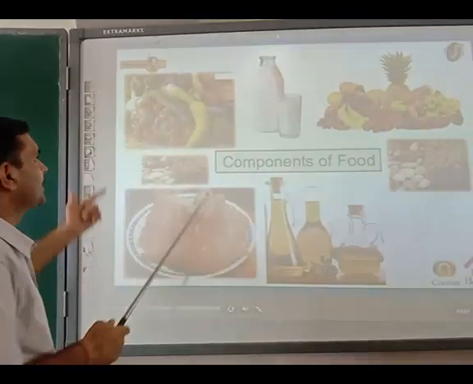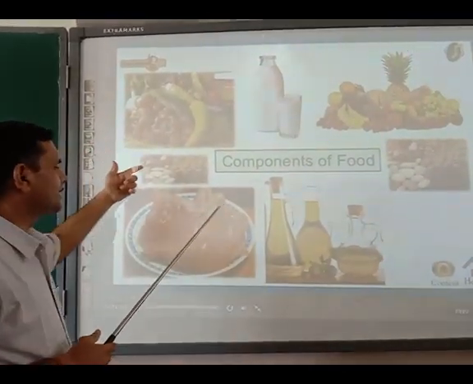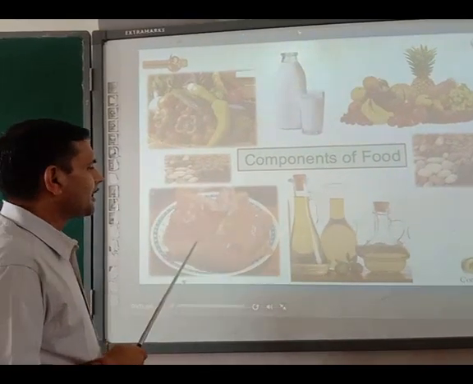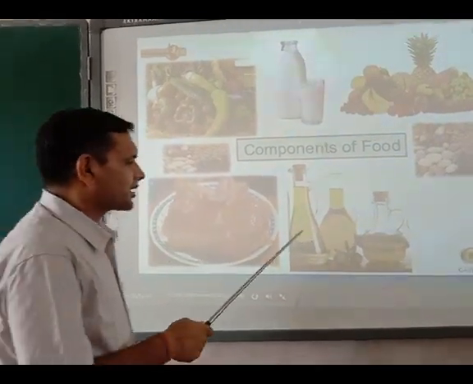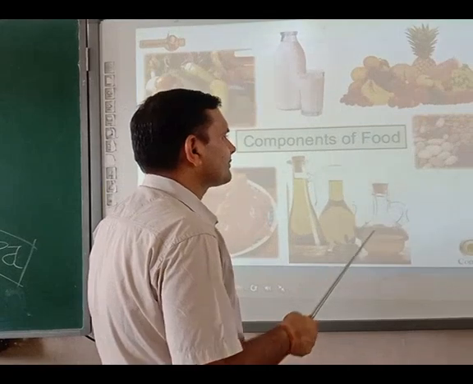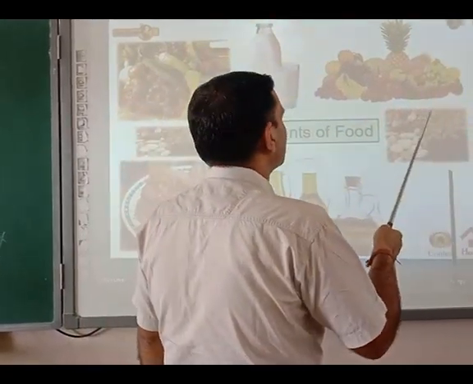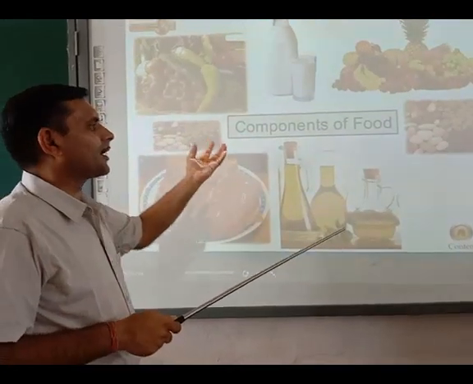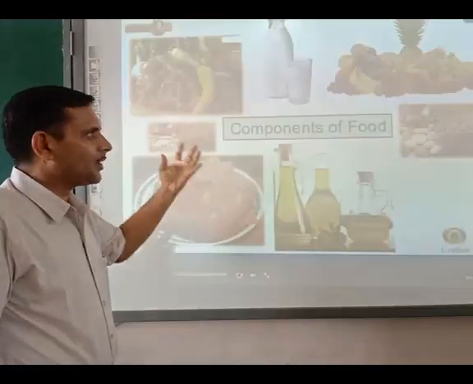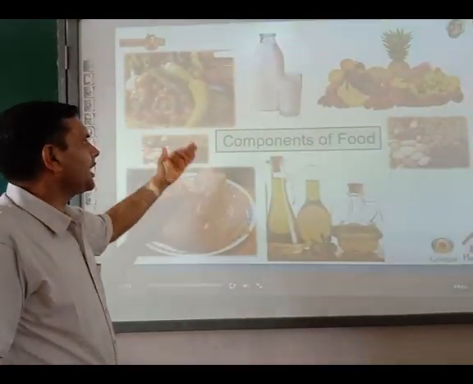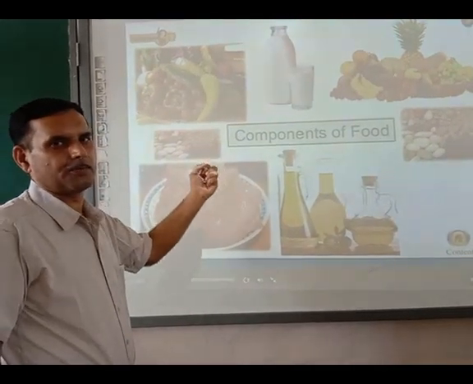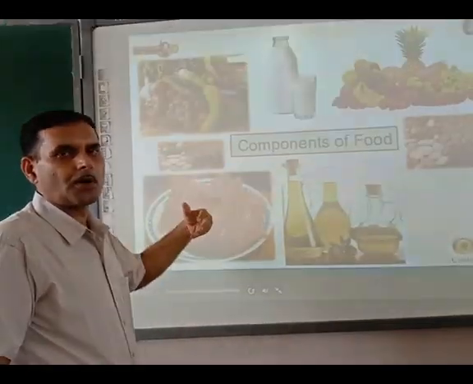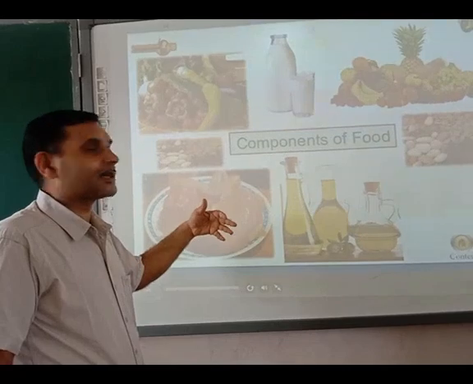Now just see, here different kinds of fruits are there, here dry fruits are there, here meat is there, here some liquid juices are there, here egg or some other things are there, milk is there. So these are the different components of food. The meaning of this is, we are taking different kinds of food so that our body gets different kinds of nutrients.